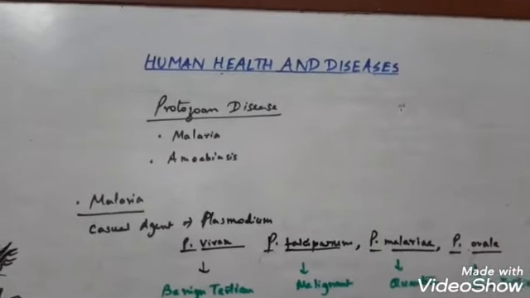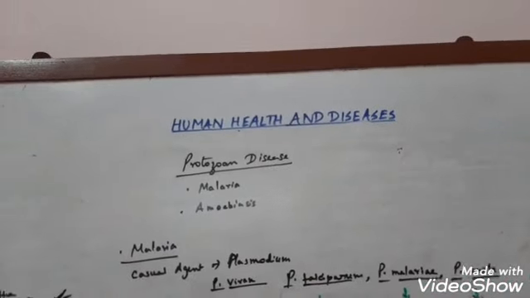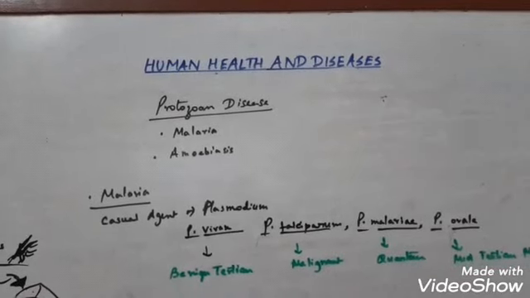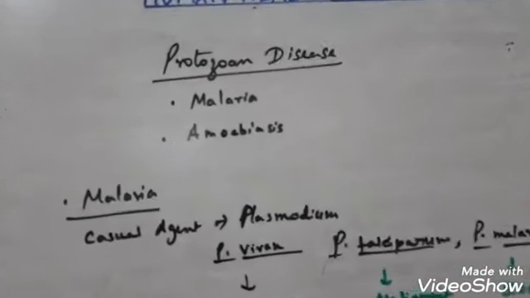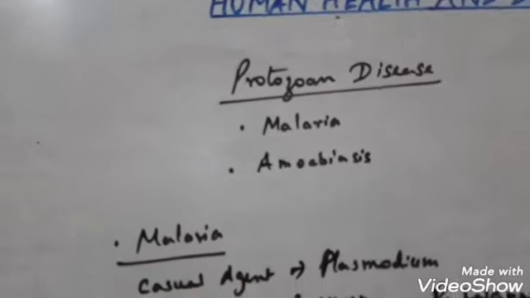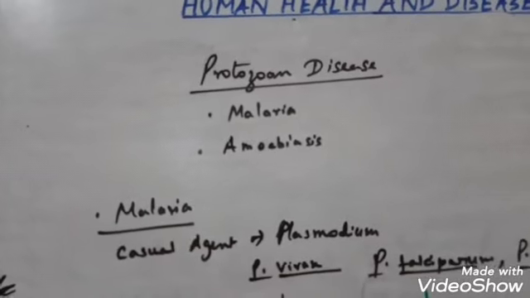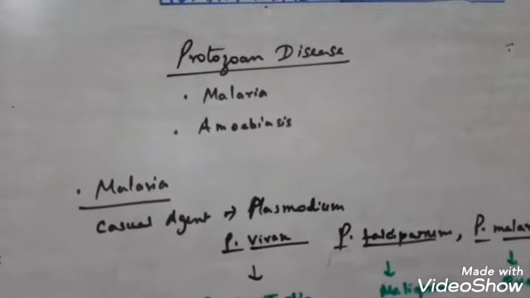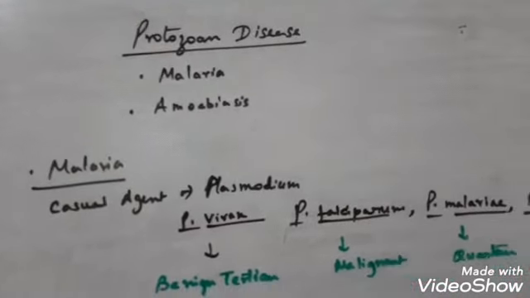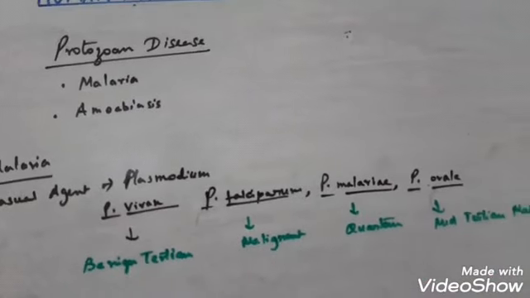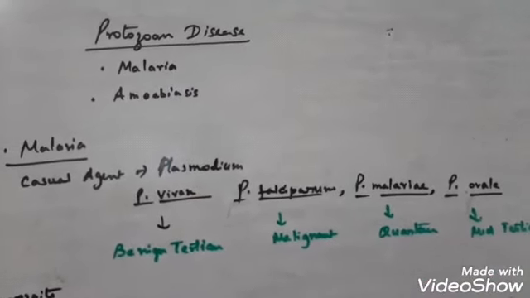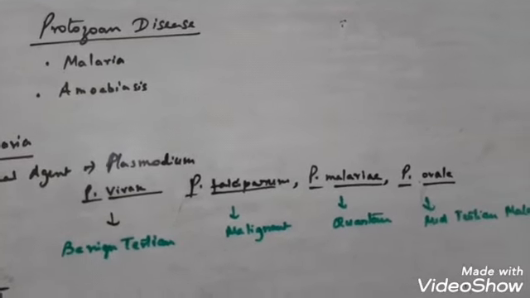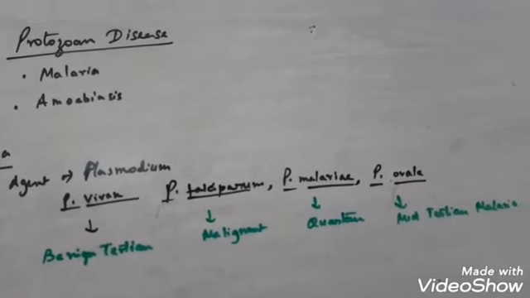So well children, here I am with the new topic, that is protozoan disease. You will be studying two types of protozoan disease in your syllabus, one malaria and the other amoebiasis. Now malaria is caused generally by Plasmodium. It is a parasite, it is a protozoan, okay, protozoan disease. Now Plasmodium is of four types generally. First is Plasmodium vivax, second Plasmodium falciparum, third Plasmodium malariae, the fourth is Plasmodium ovale.